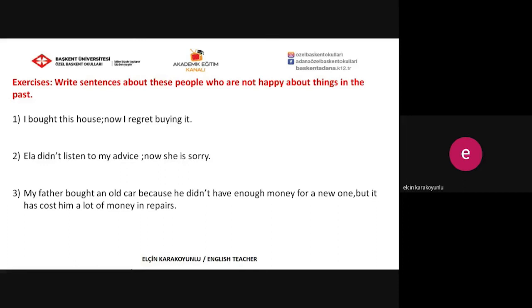I bought this house. Now I regret buying it. When we look at the first sentence, I bought this house. It's a kind of past action, finished, completed action. I did it. But now I feel regret about this action. So we can say, I wish or if only I hadn't bought that house. This time you have to use past perfect tense.